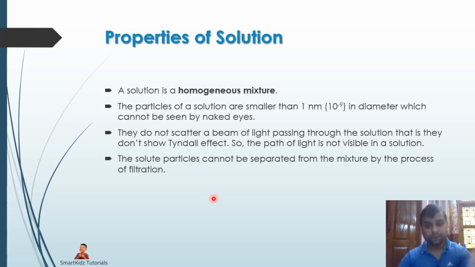Another important part, which is actually part of the criteria of the homogeneous mixture, is that solute particles cannot be separated from the mixture. We have seen this in the previous slide, where we had a salt solution in which sand was also mixed. The sand got filtered onto a strainer, but the salt solution passed through. That means the salt did not get filtered, or we could not strain the salt in this case.